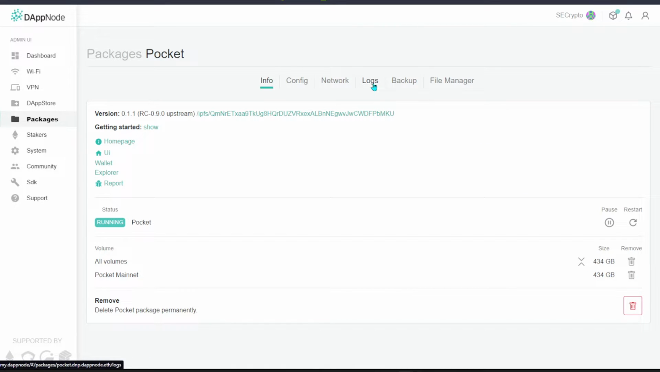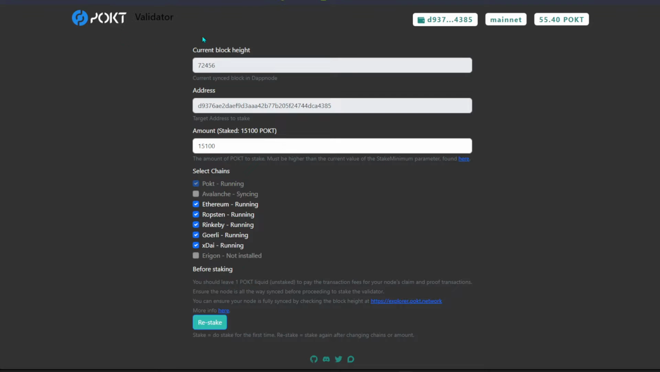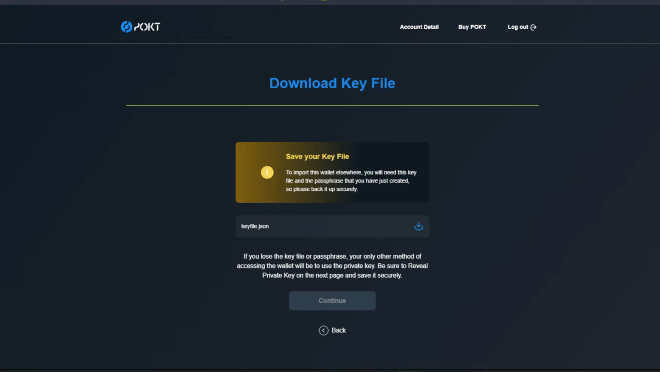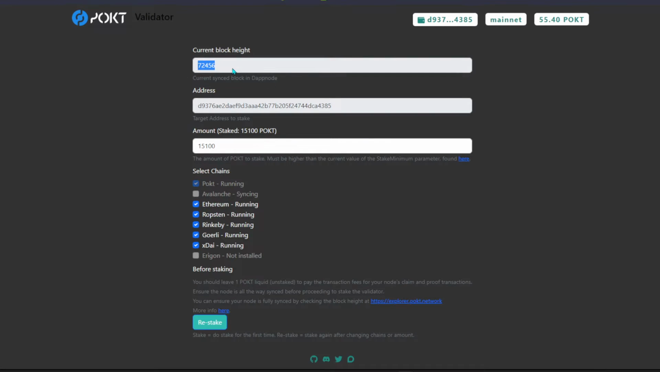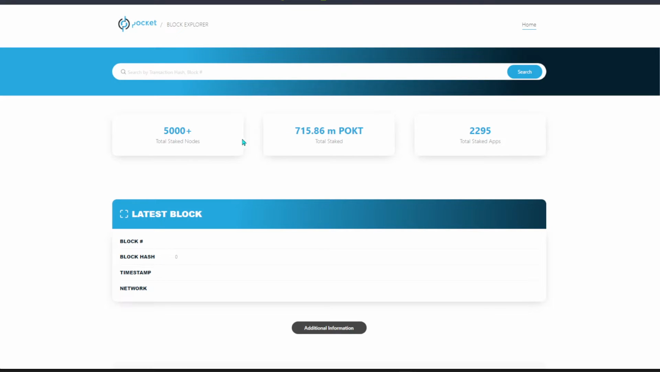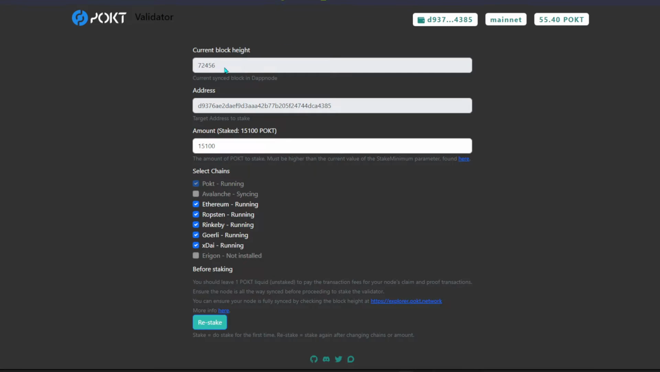Once you have installed it, just click on the UI itself and you'll be redirected to this page called the Pokt Validator, and over here is the interface that is super easy to use. Once your block is fully synced, you will want to do a check. Before you get started on syncing, click on this Explorer and let it load. You will see your current block height over here, for my case is this number. Wait for the block to load, and when it loads, double check the number itself, the block height.